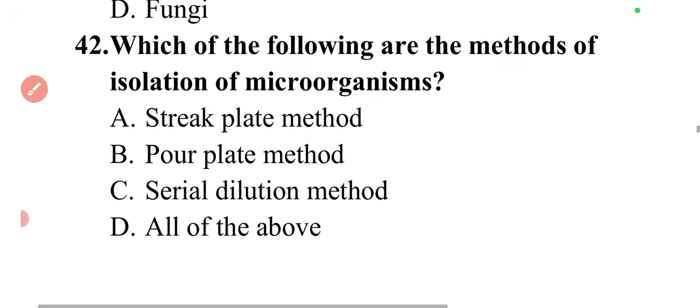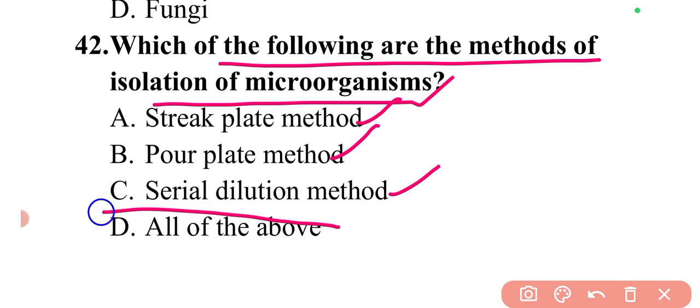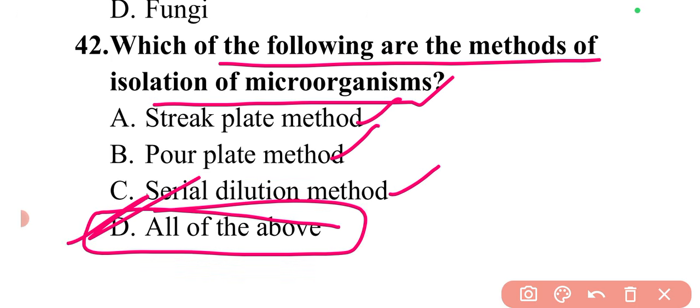Then next question is, which of the following are the methods of isolation of microorganisms? So there are different methods of isolation for microorganisms. For example, the streak plate method, the pour plate method, the serial dilution method. So here all of the above will be the correct answer.